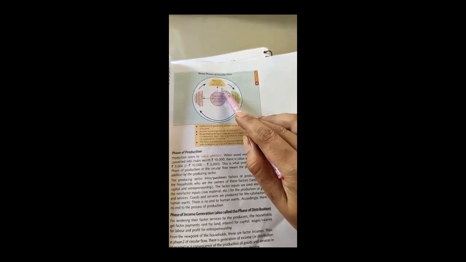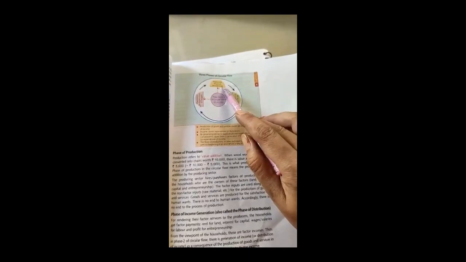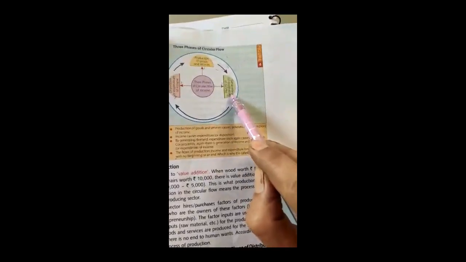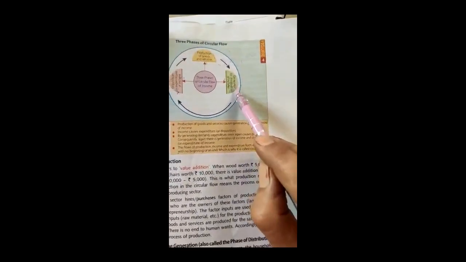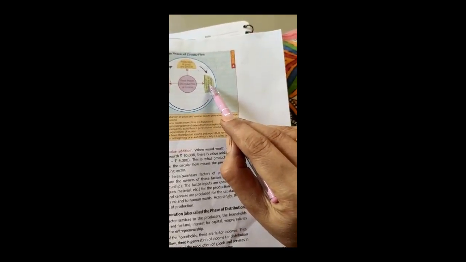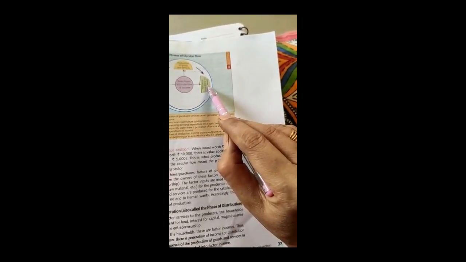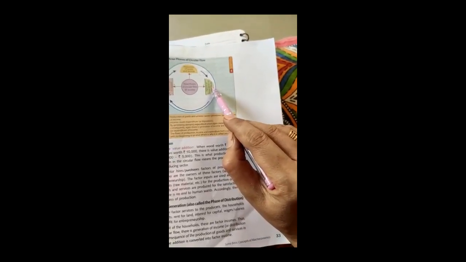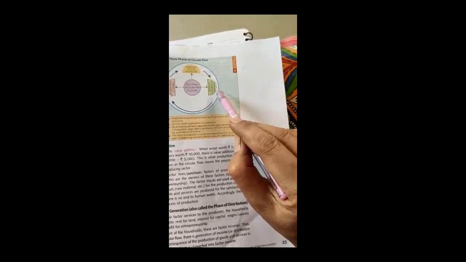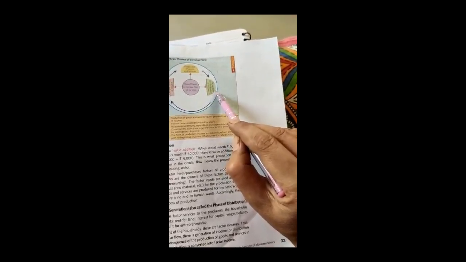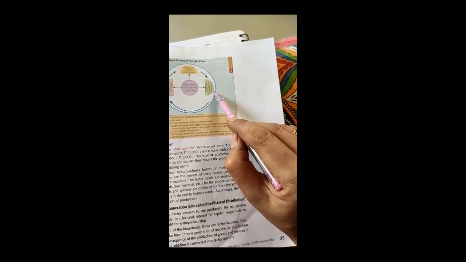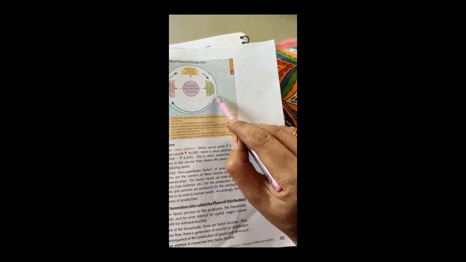When this phase is over, the producer, having produced the goods and services, sells them into the market, then automatically we turn into the second phase. The second phase is generation of income or distribution of income. In the second phase, it will also be called a phase of distribution. For rendering their factor services to the producer, the households get factor payments: rent for land, interest for capital, wages/salaries for labor and profit for entrepreneurship.